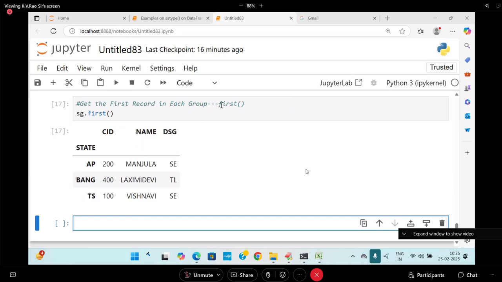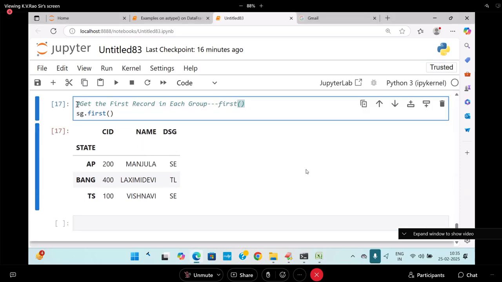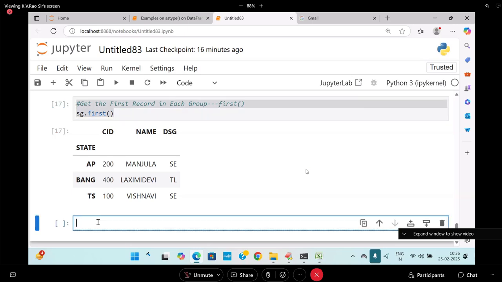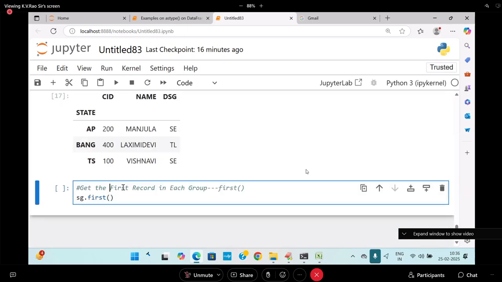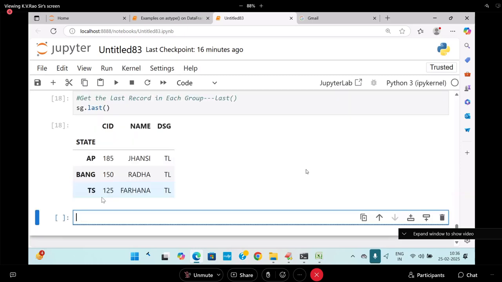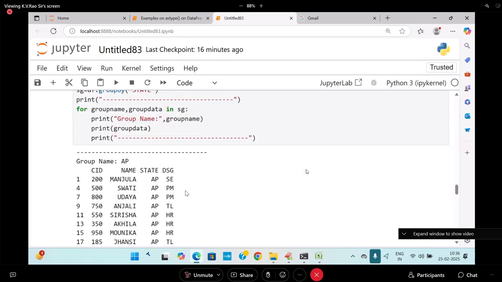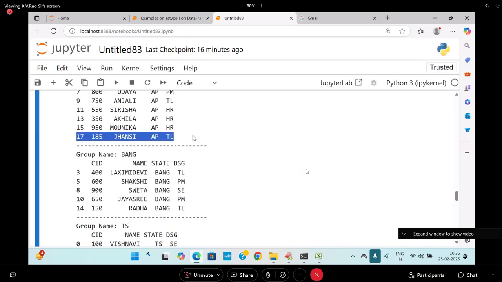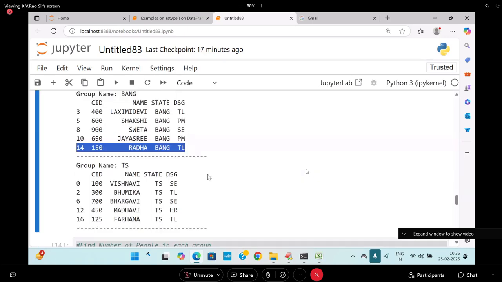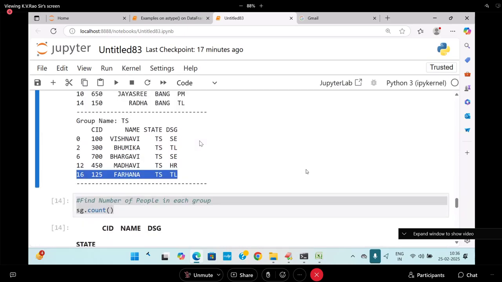This is called the first record in each group. Next, I want to get the last record of each group. What is the function name? Last. So I will get the last here. In AP, Jhansi. In Bangalore, Radha. In TS, Farhana. These are called the last records.